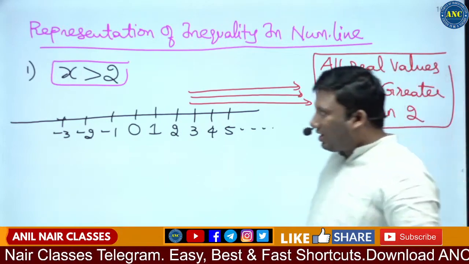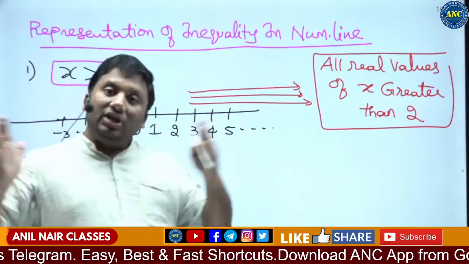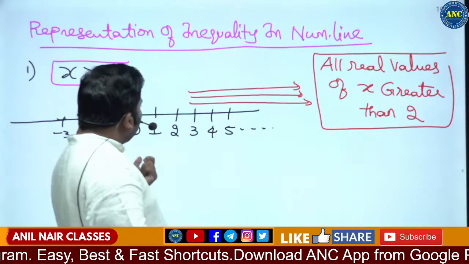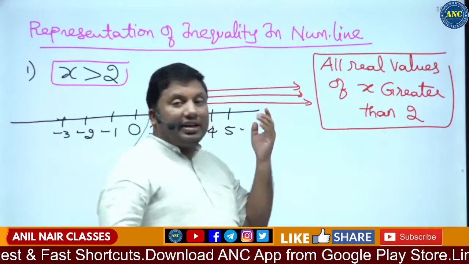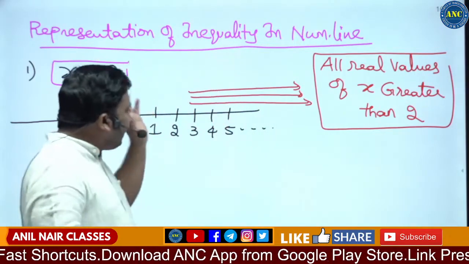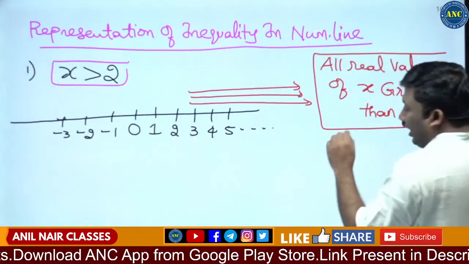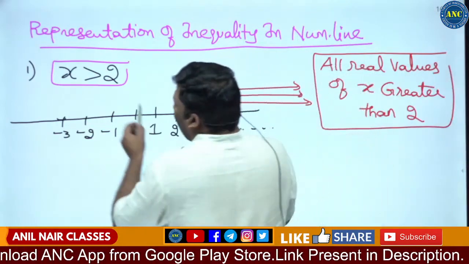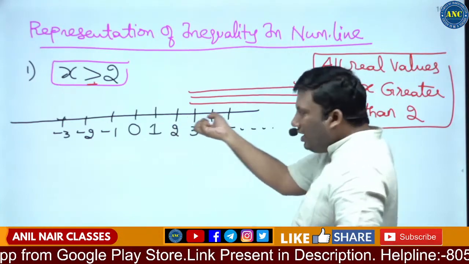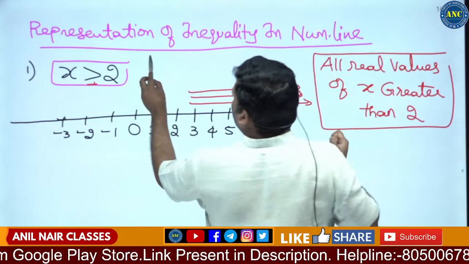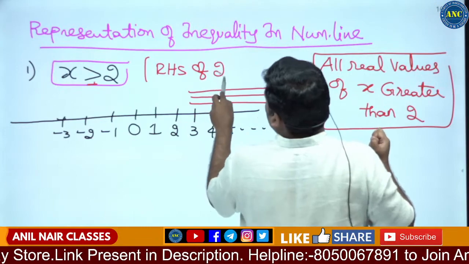I hope the concept is clear. What did I say? Inequality always gives a range of values. Is there any fixed value? No, it can take 3, 4, 5, 10, 100, 1 lakh, any value which is greater than 2. So for x greater than 2, whenever you find the greater than symbol, the values should be to the right hand side of 2.